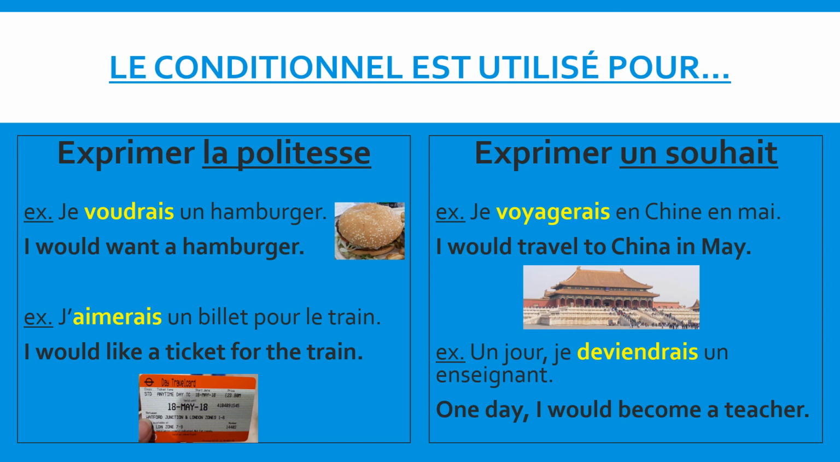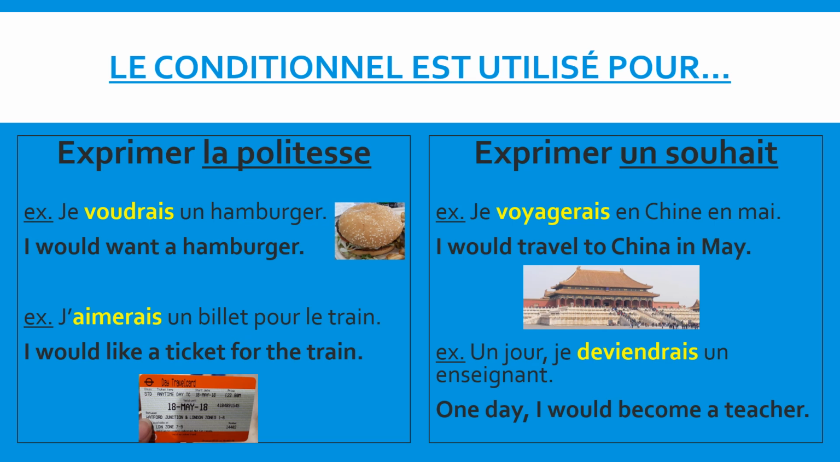Le conditionnel est utilisé, deuxièmement, pour exprimer un souhait. Now, un souhait is a wish or a desire. So in any situation in which you're expressing a wish or a desire of yours, you would use le conditionnel. So if you look to the right side of your slide, you will see two examples of this. Je voyagerai en Chine en mai. I would travel to China in May. So traveling to China in May, that is your wish or your desire.